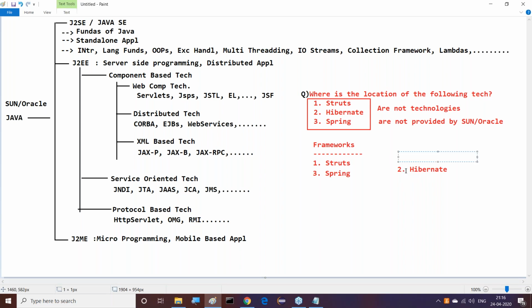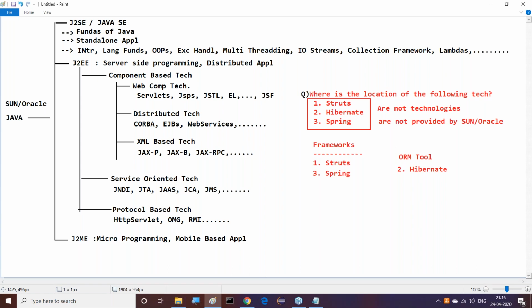Hibernate is an ORM implemented tool, or simply speaking, an ORM tool. That's it. Not any other thing. Hibernate is an ORM tool. It's not a framework. It's not a technology. Neither a framework nor a technology. Simply, it is an ORM tool.